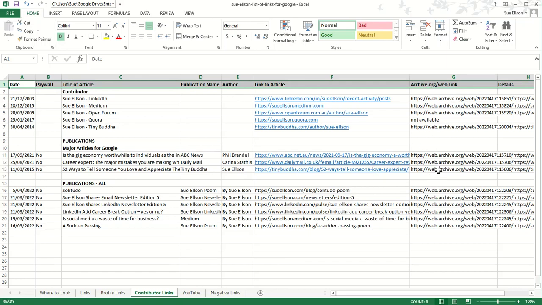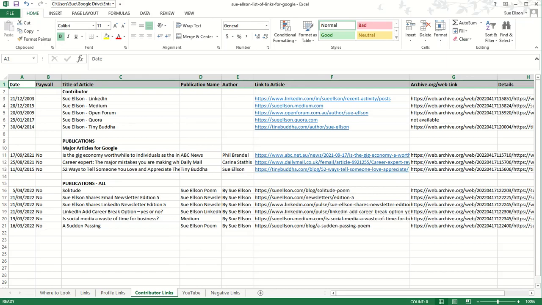And then what I also suggest is you copy paste this link to archive.org/web. So this provides a permanent copy on the internet of that article. So I have a WordPress website which allows me to actually identify when a link's broken. So let's say Tiny Buddha takes that article offline. What it will do is it will let me know, and it will provide the link to the archive.org version, the most recent version thereof. So then what I can do is I can fix any broken links on my website and have those listed.